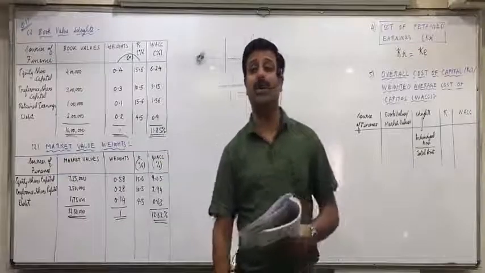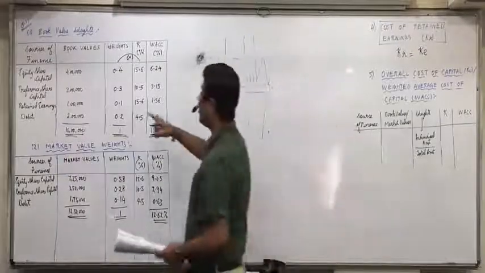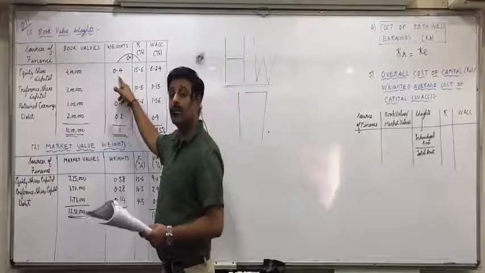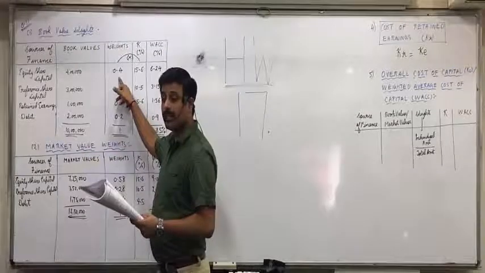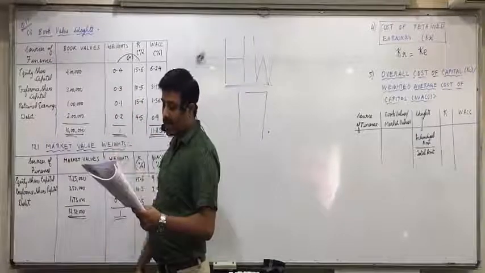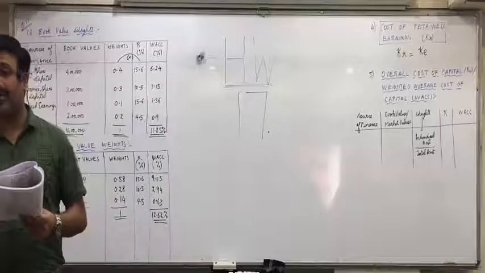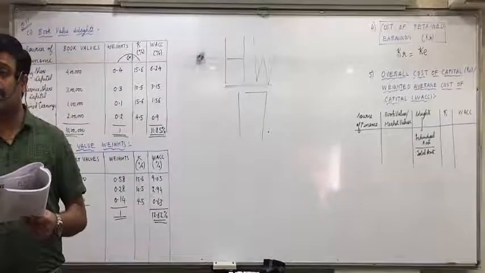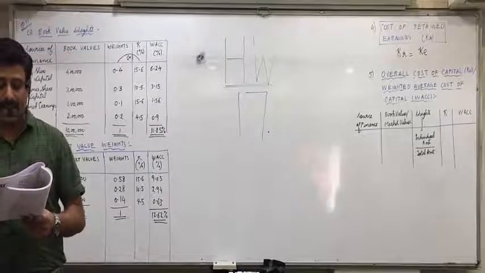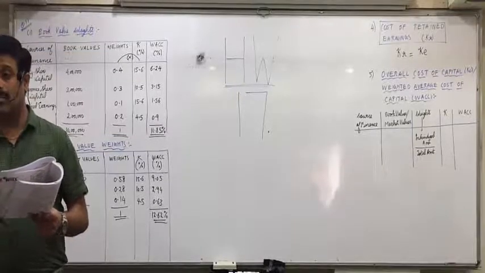75% means 75 upon 100, 0.75. Directly the weight of equity you will take 0.75. Debt 0.25. Total comes to 1. Then you are given cost of equity is 16 and cost of debt is 12, but again pre-tax. So you don't take 12. Can you see your tax rate is 30%? So do 1 minus t.